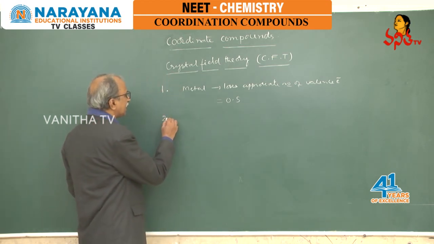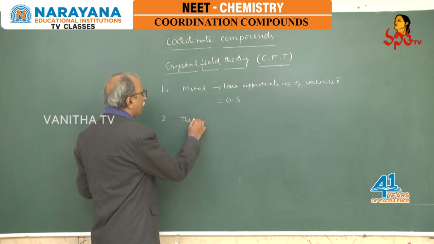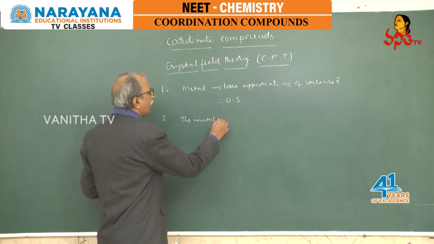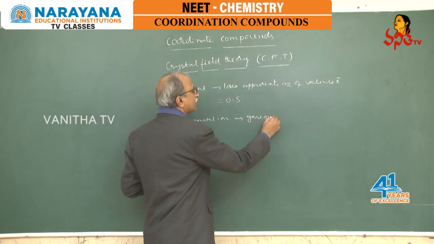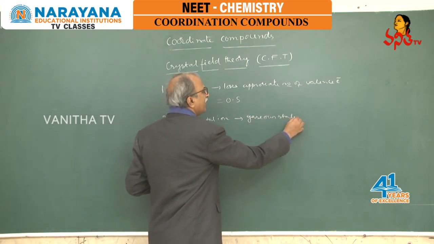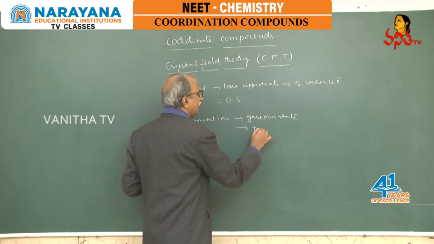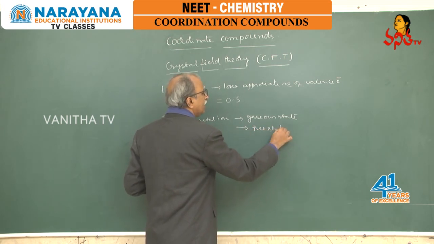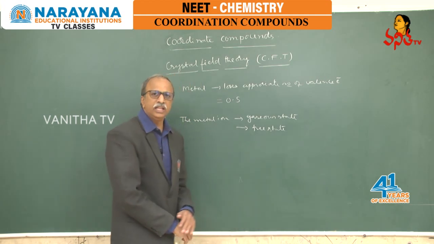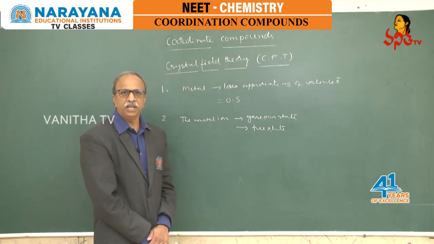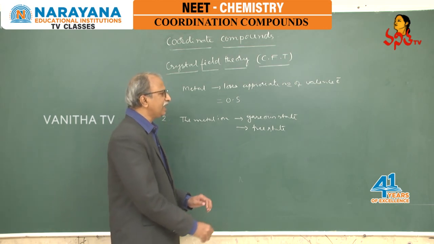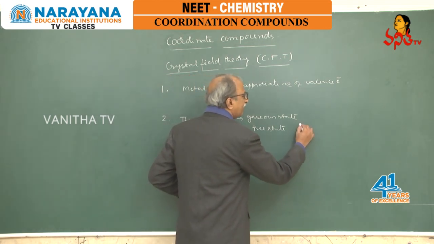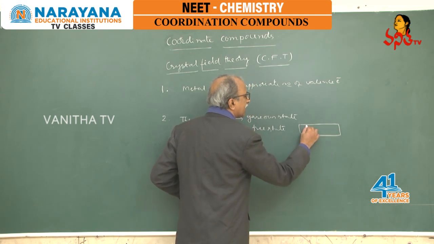Now, if we select the metal ion present in the gaseous state, that means free state, in this free state all these d orbitals, that means we know that the d sublevel contains 5 d orbitals, all these 5 d orbitals are degenerate.